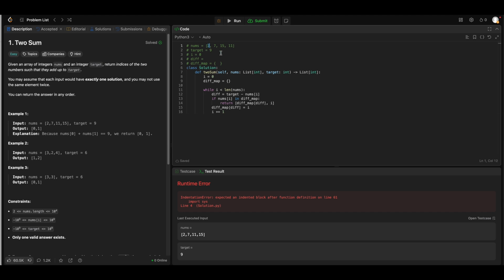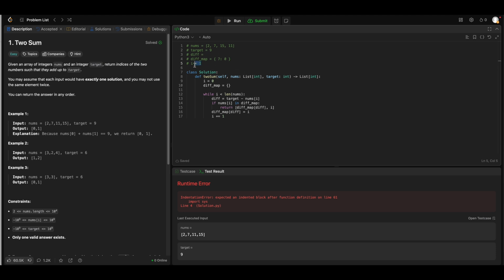So I got my current number as 2, my target is 9, so diff would be my target minus current number, which would give me 7. Now the 7 is not in the map here, so I put 7 and my current index, which is 0 in this case. That's done. Now I'll increase my i. Actually, it's a good idea to keep the variables in the order they are accessed in the call stack. Just keeps it easy to visualize and basically run through the code.